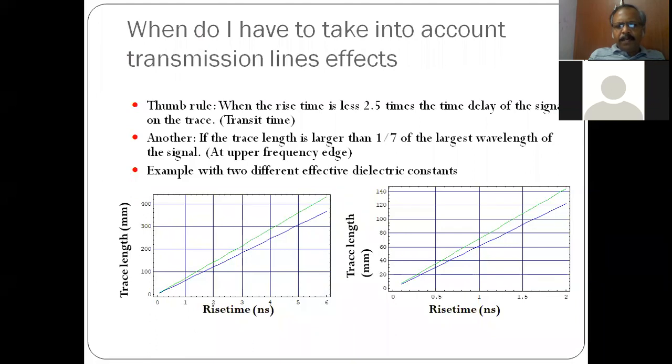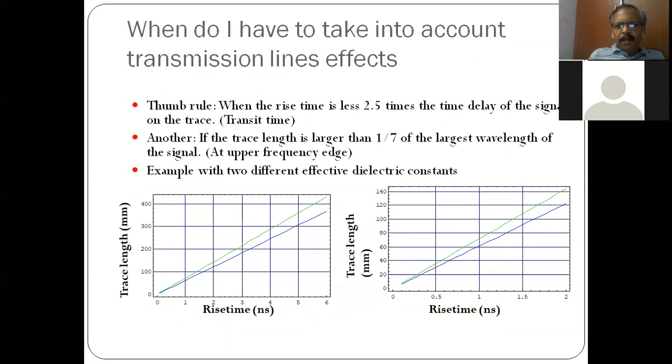Normally, PCBs are more commonly made with materials like FR4 dielectric, so the dielectric constant is around 4.2 or 4.4. With this, we can calculate the velocity at which the signal travels in a board.